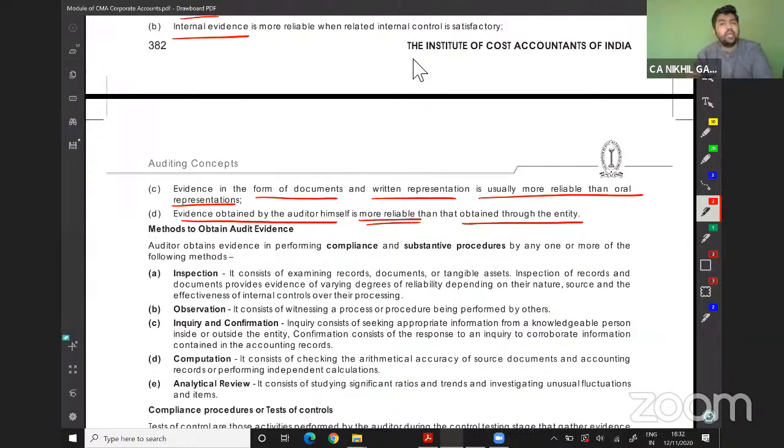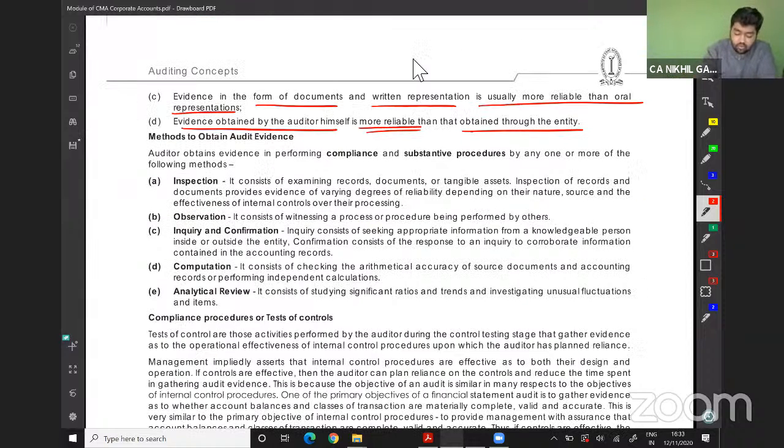Methods of obtaining audit evidence. First is inspection. It consists of examining books, records, tangible assets, and so on. Inspection of records and documents provides evidence of varying degrees of reliability. The second one is observation. We are just observing. You will do the stock count, and we will just observe whether you are doing it properly or not. Third one is inquiry and confirmation. We will ask for the data: please provide me your confirmation.